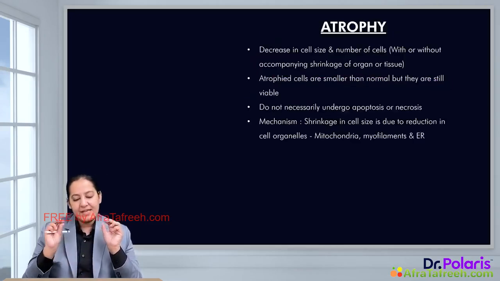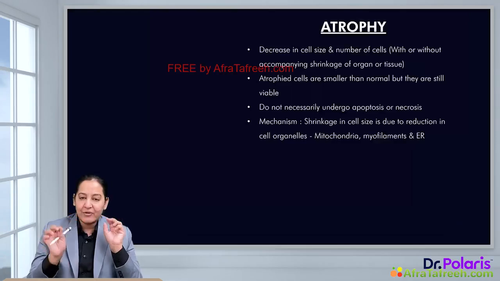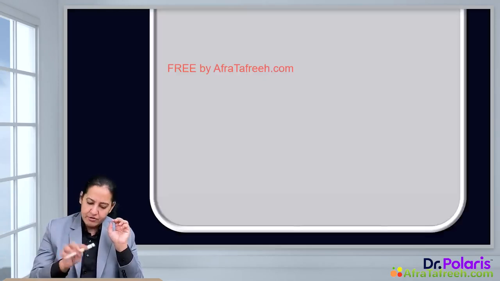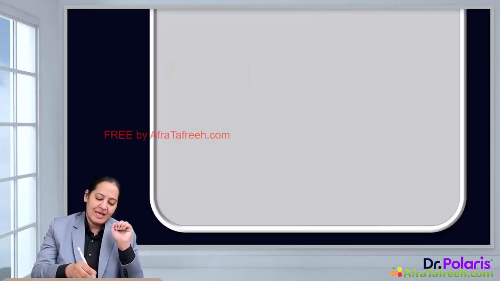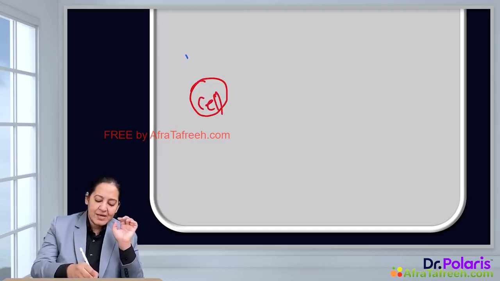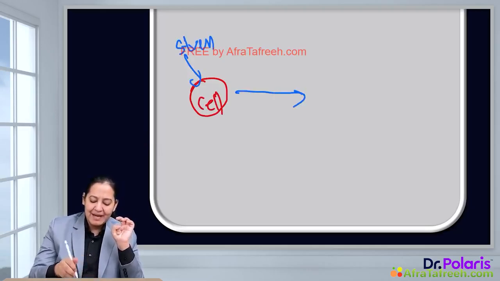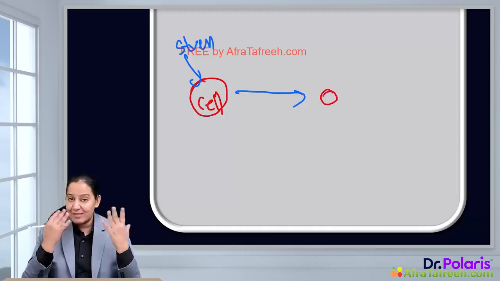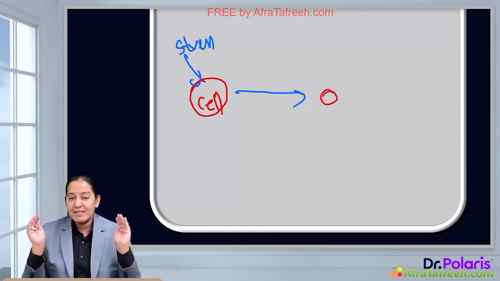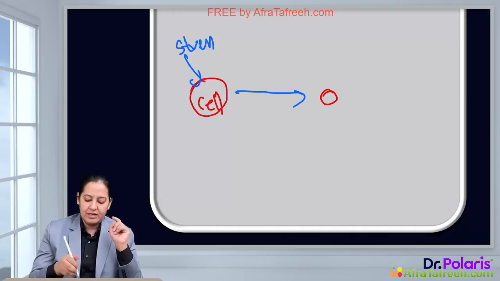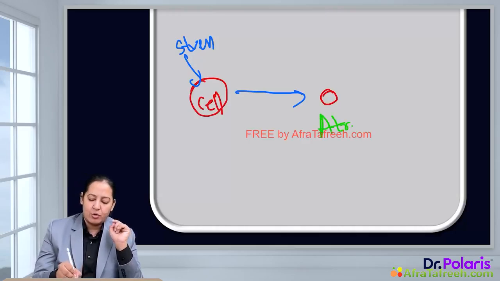What is atrophy? As I've already told you, atrophy is decrease in size and number of the cell. So I will draw a diagram to explain it more beautifully. See, this is a cell. The cell is under homeostasis. But whenever stress acts on the cell, it responds to the stress not by increasing in size, not by increasing in number, but by decreasing in size. And this is known as atrophy. The decrease in size is known as atrophy. So that is the definition of atrophy.